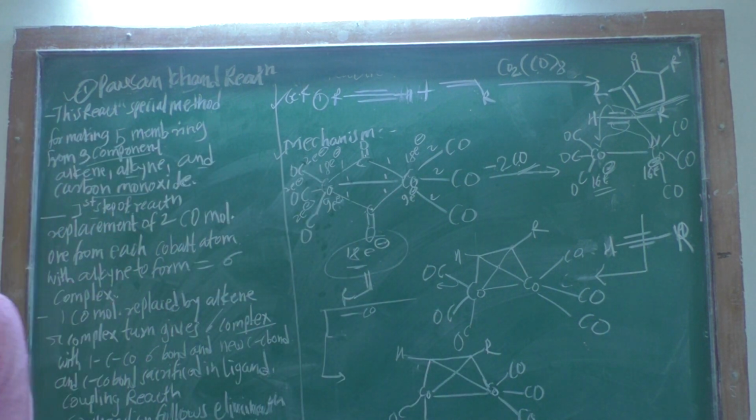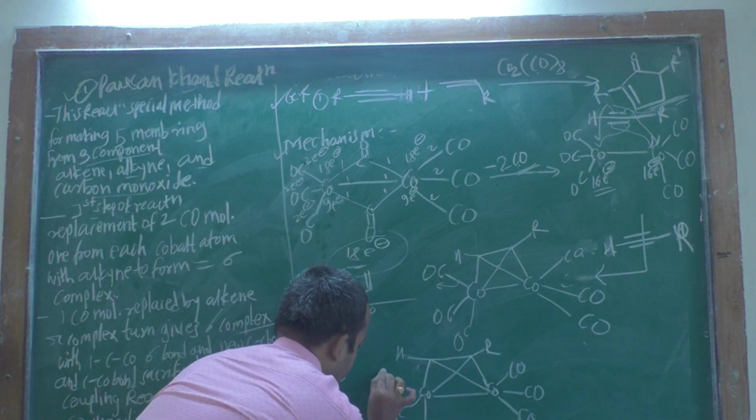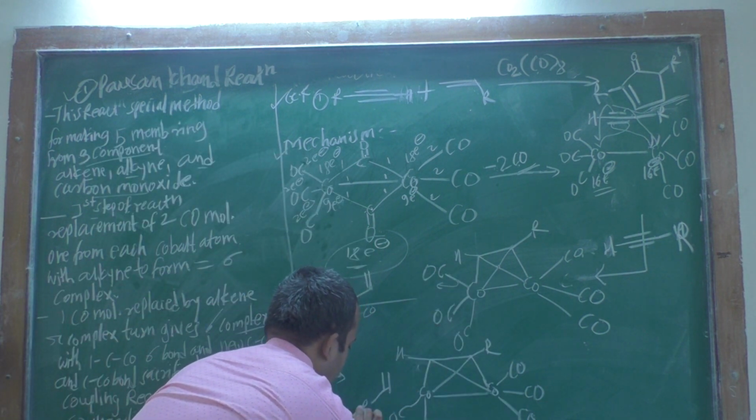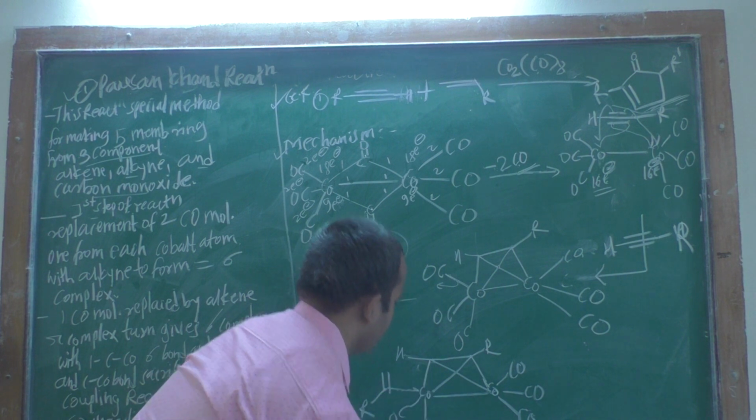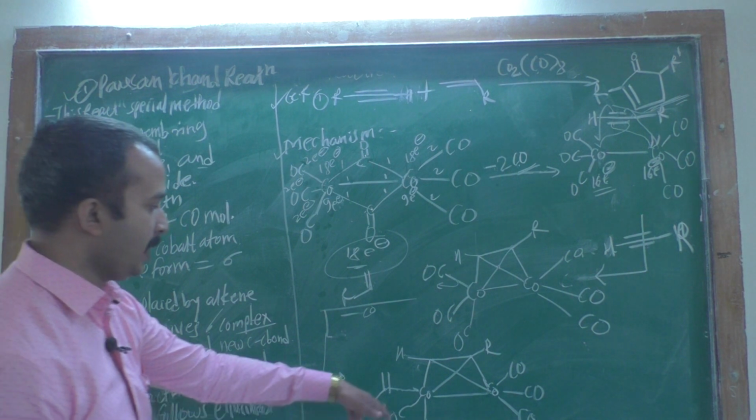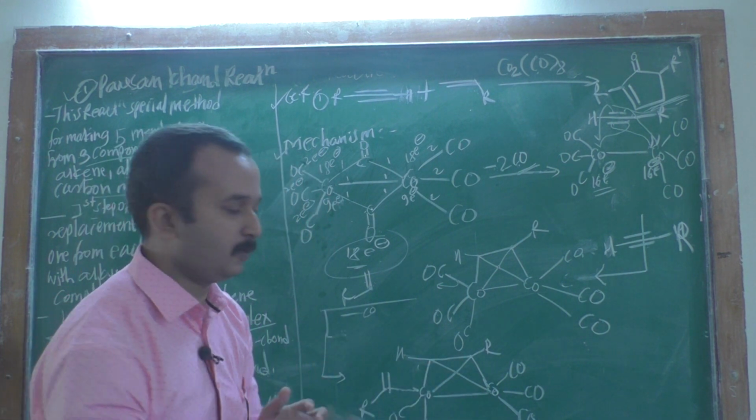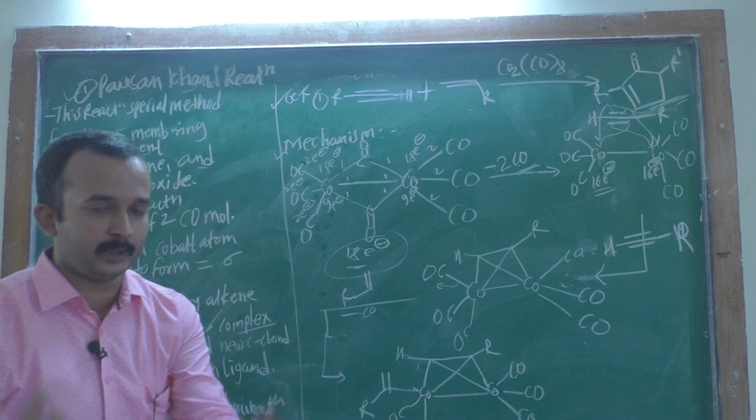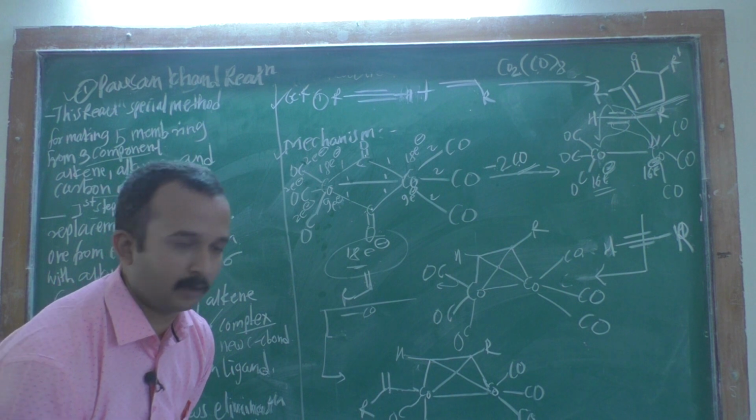Okay, and therefore your alkene component you have to add, that is coordinatively. Then your addition gives the 18 electron species. That alkene group you have to add with this complex, and therefore the formation of the complex molecule gives the 18 electron rule.